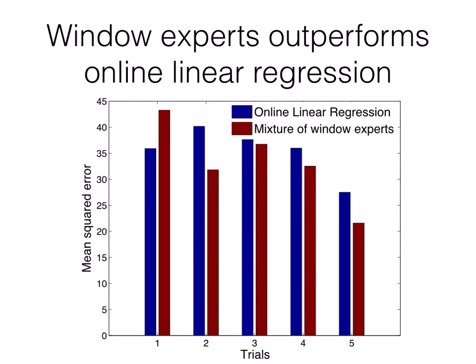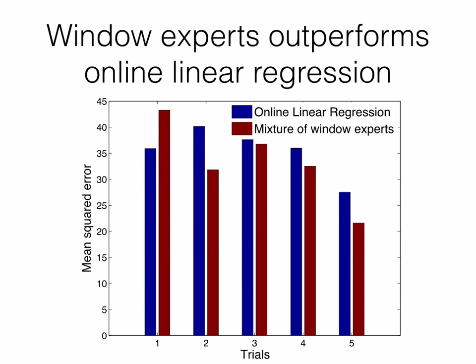We compare the mixture of window experts with online linear regression, which updates the model with the accumulated test and training data. The mixture of window experts still outperforms online linear regression because while online linear regression uses all of the data to fit the hyperplane, the mixture of window experts focuses on a particular part of the training database.